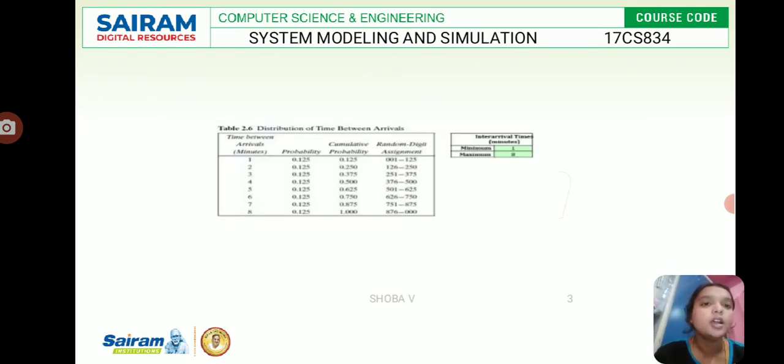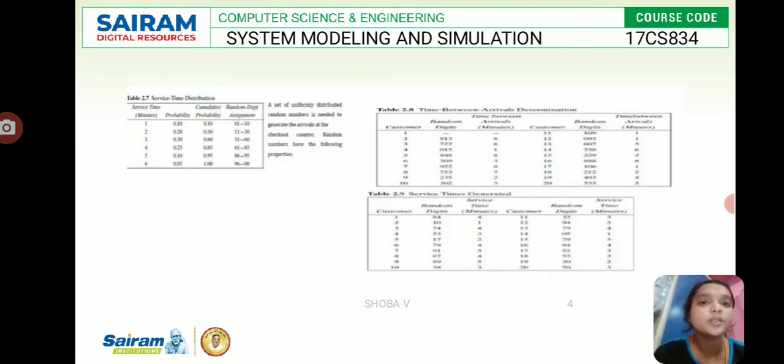And this is the distribution of time between the arrivals, minimum and maximum apart. So in the time between arrivals and probability, the customer arrives 1 to 8 minutes apart, and the same applies to the service time distribution. There are minimum and maximum inter-arrival times, which we can calculate randomly under the probability distribution. So this is the service time distribution.